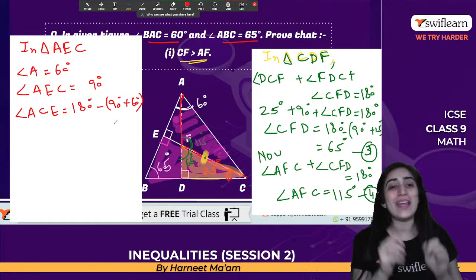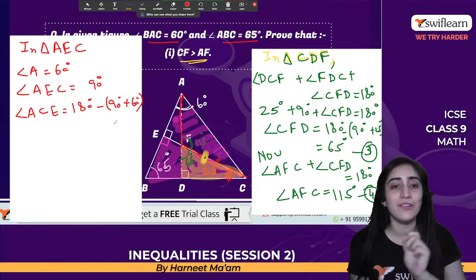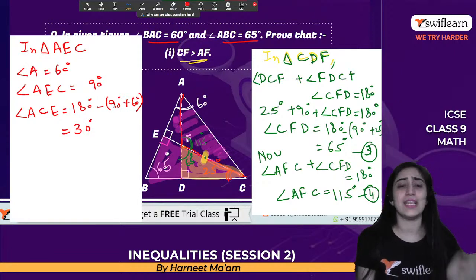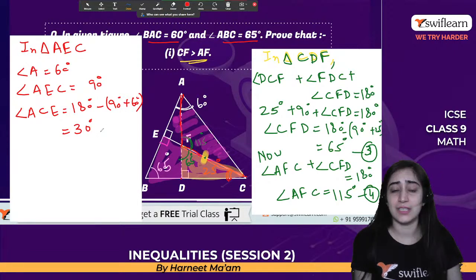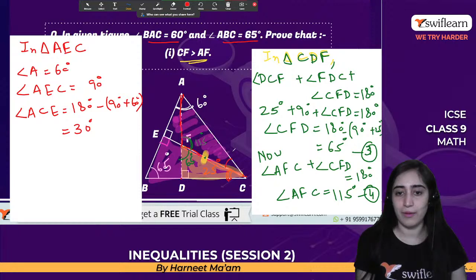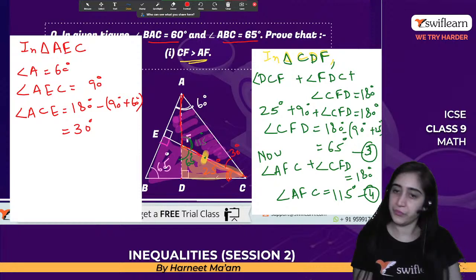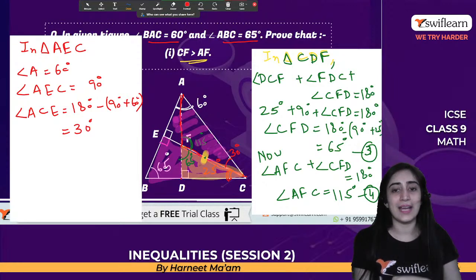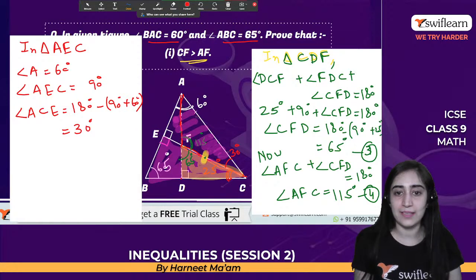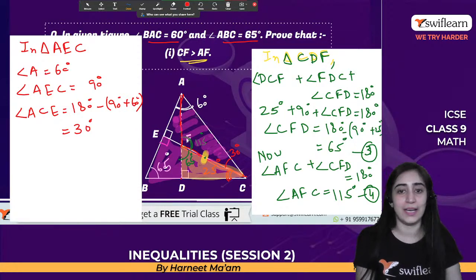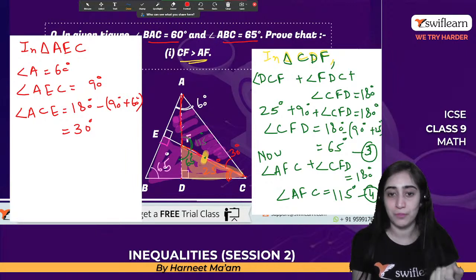Yes. So now when I know this is equal to 90 degrees plus 60 degrees, this will come out to be a total of 30 degrees, because this is 90 plus 30. So I got to know that this angle out here is 30 degrees. Done. I know this angle. Let's consider this angle now. I know this angle is 30 degrees, this is 90 degrees, and let's consider this side of a triangle where I know this side, I know this angle, and we will find out this opposite side.